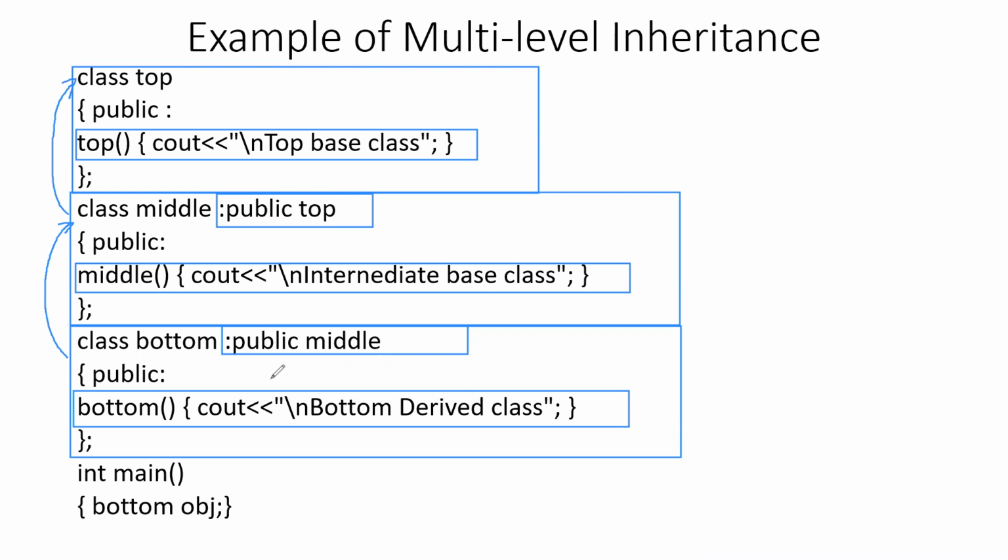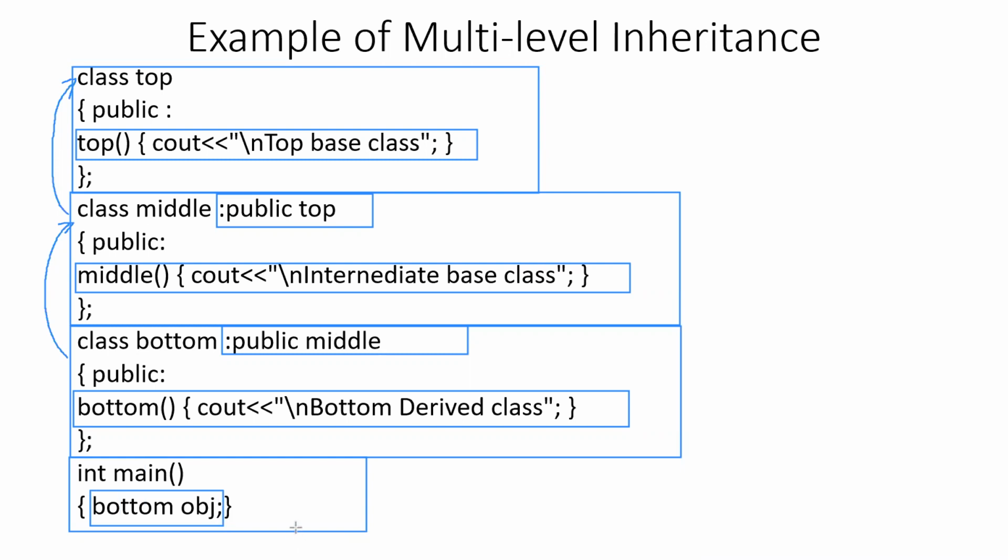Now, if we create the object of the bottom class, it will inherit the features of both the middle and the top class. Let's have a look at the small snapshot of the code given in the main function. Here we have created the object of the bottom class. The name of the object is obj.